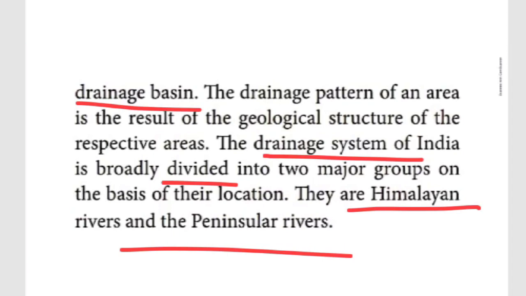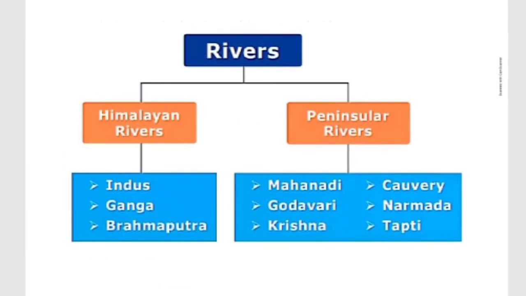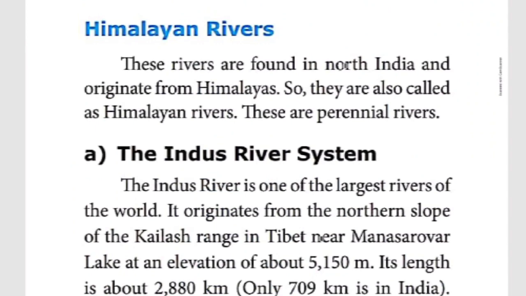The next one, peninsular rivers. What are the peninsular rivers? Mahanadi, Godavari, Krishna, Kaveri, Narmada, Tapti. So these are the peninsular rivers. The rivers are divided into two: Himalayan rivers as well as the peninsular rivers. Regarding the Himalayan rivers, I am going to explain first to children.